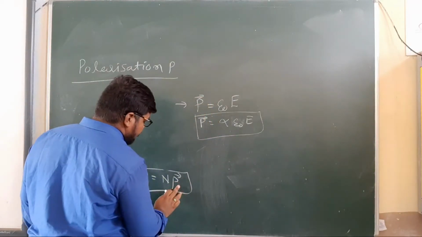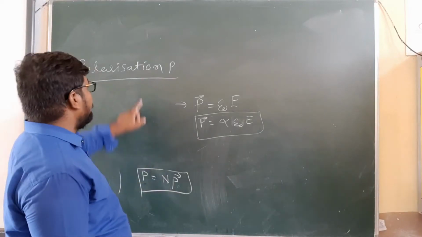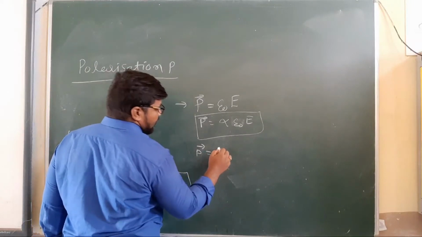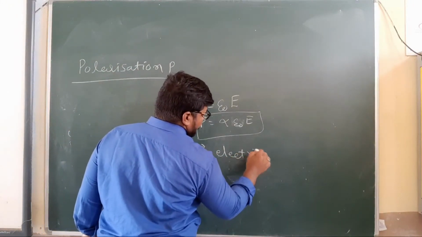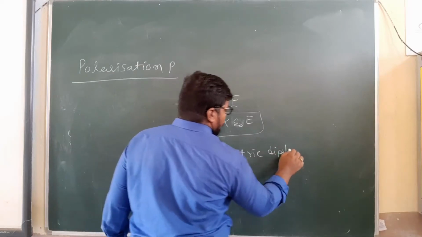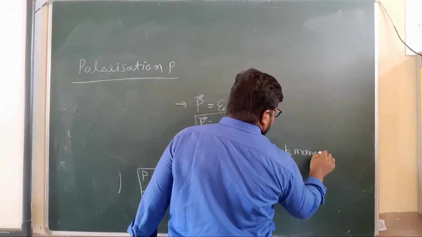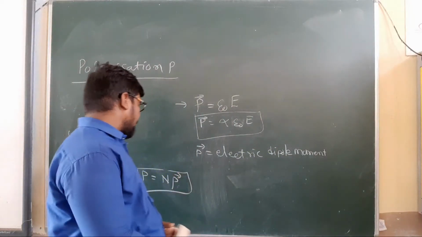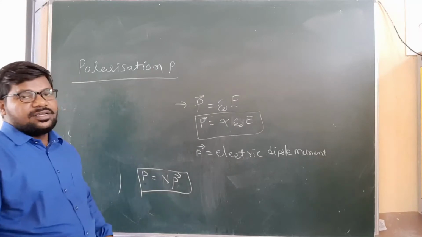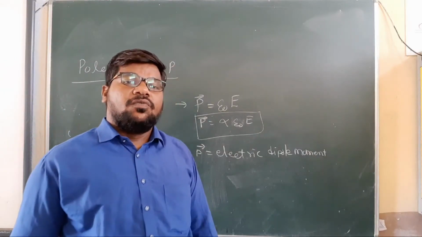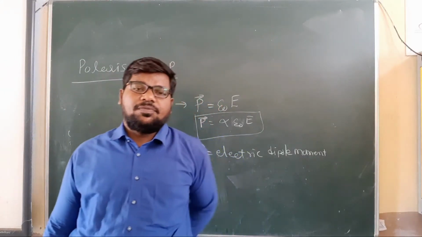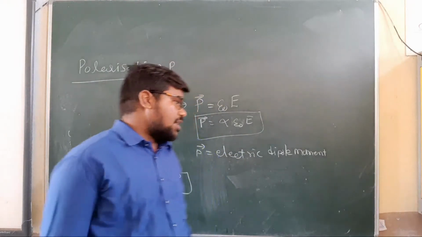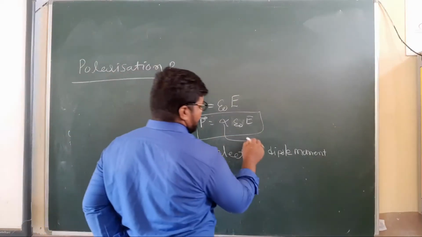Here P means polarization, and P bar means the electric dipole moment. Clear, my children? Where alpha is the constant of proportionality, and it is called atomic polarizability.